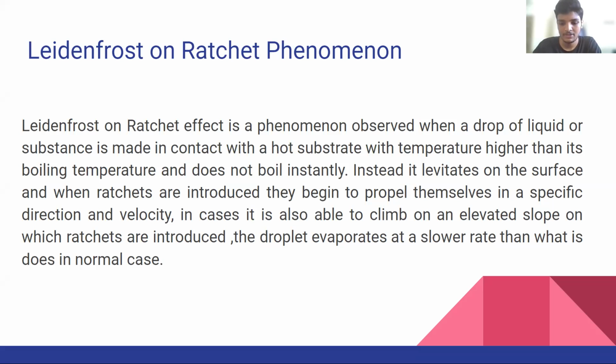This causes the droplet to levitate instead of evaporating rapidly, and it propels in a defined direction with a defined velocity. One solid, that is dry ice, also shows this effect when observed under similar conditions. So this shows that vapor production is the main cause of the motion of the body.